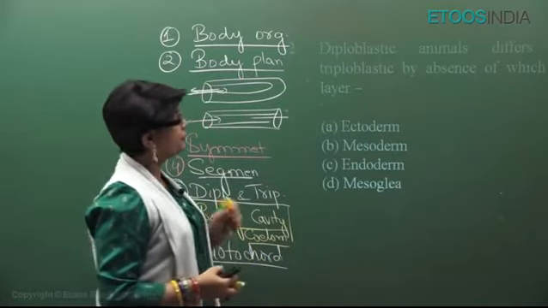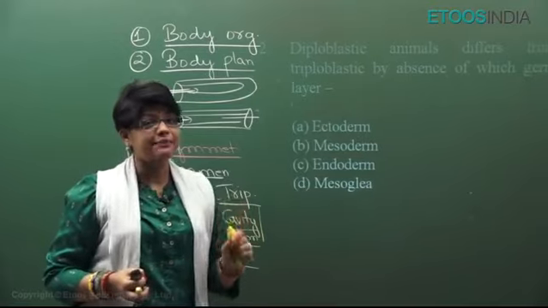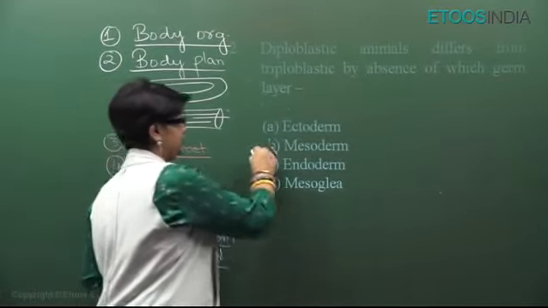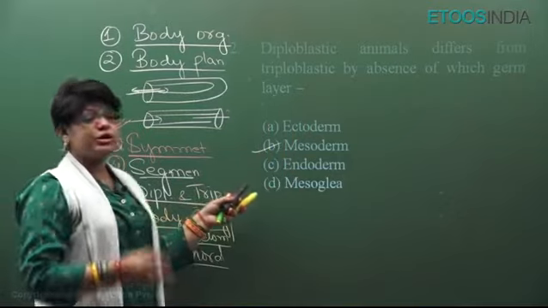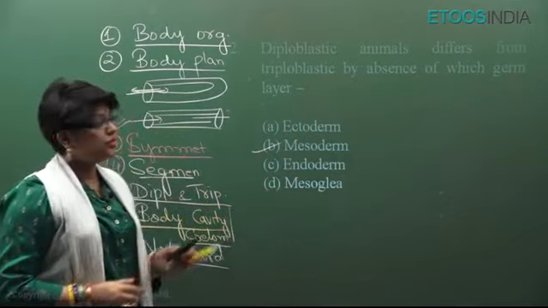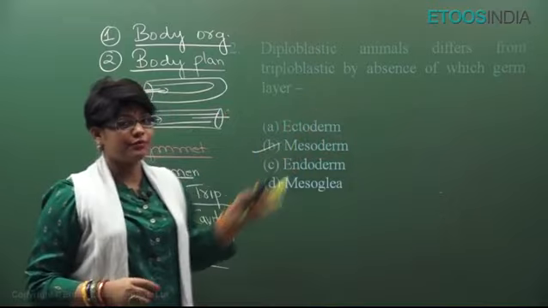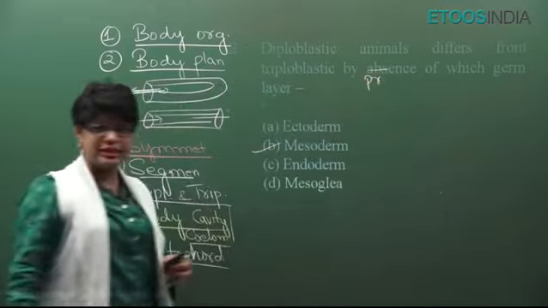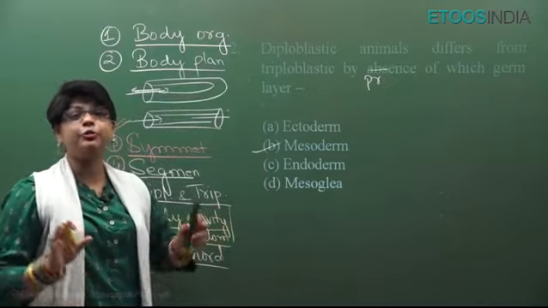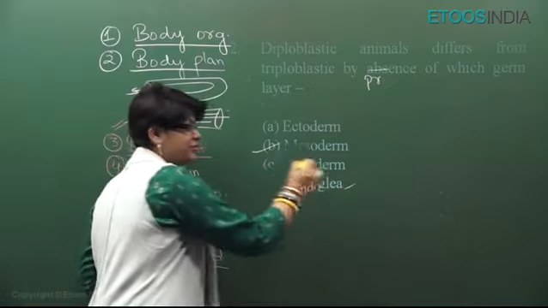Diploblastic animals differ from triploblastic by absence of which germ layer? Diploblastic do not have mesoderm. Suppose I change the question: diploblastic differs from triploblastic by presence of which layer? Not germ layer, but which layer? Then the answer would be mesoglea.